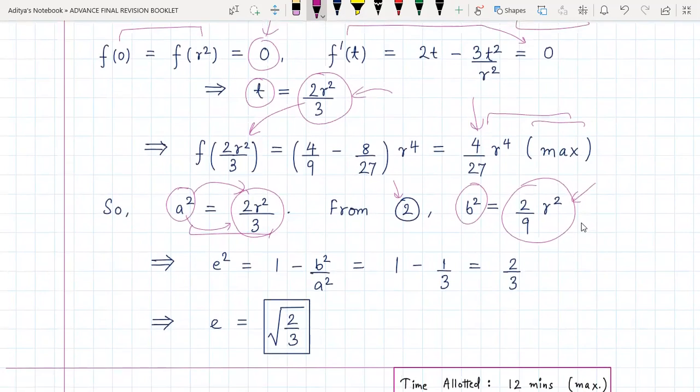So obviously e square would be equal to 1 minus b square by a square. b square upon a square, clearly if you substitute in these values, will come out to be 1 by 3, so e square is 2 by 3. So e comes out to be under root 2 by 3. So quite an amazing question, and this is our final answer as well.